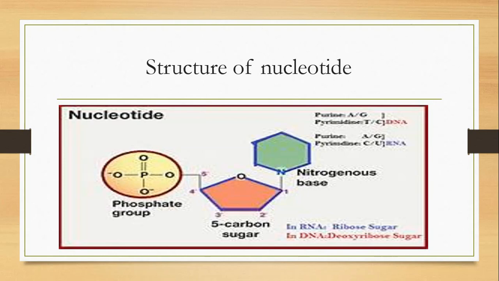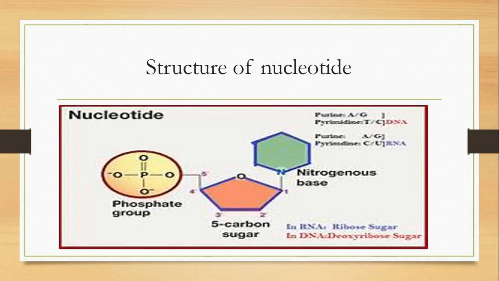These phosphates are linked to each other with a covalent bond. Which bond is present between them? A tilde bond. The tilde bond is basically a high energy bond present between phosphates. If this bond is broken down, high energy is released. If this bond is made, high energy is stored. Next part is the 5-carbon sugar. If it is present in RNA, it is called ribose sugar. If it is present in the DNA molecule, it is called deoxyribose sugar. This is the second difference between DNA and RNA.